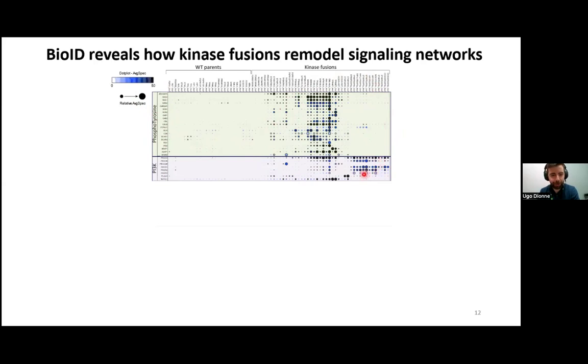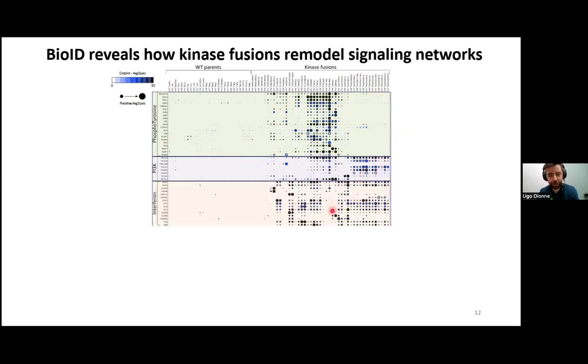We also found, interestingly, that many tyrosine kinase fusions are able to recruit components of the JAK-STAT pathway and the interferon response at large. And this is true for many tyrosine kinase fusions, but not for the other types of alteration that I'm studying. And interestingly, we also found that almost every alteration has very specific protein interactions, and they can recruit proteins of very specific signaling pathways.